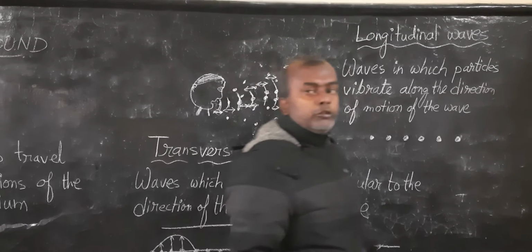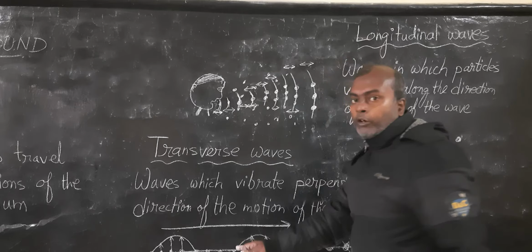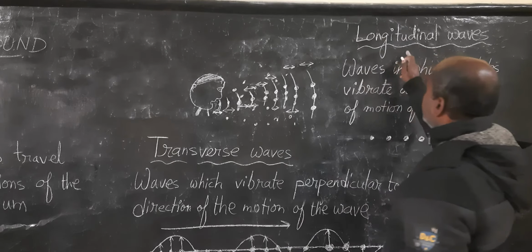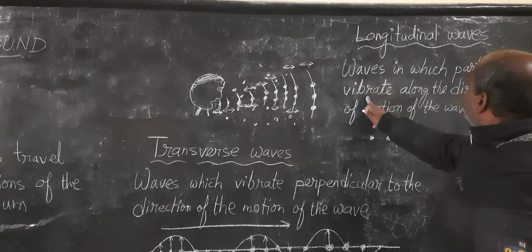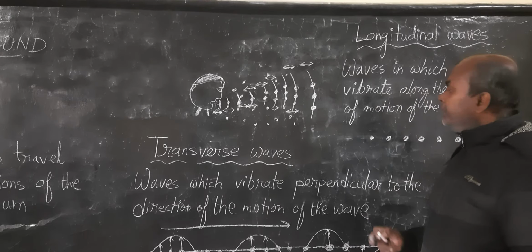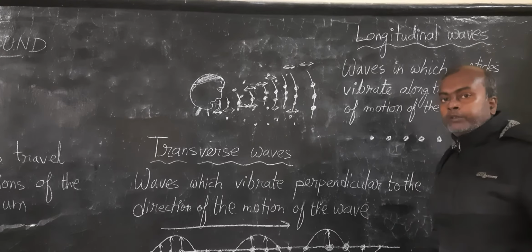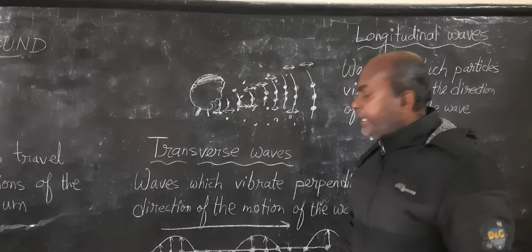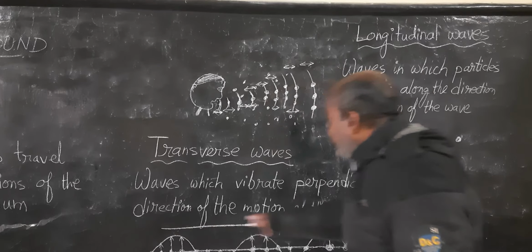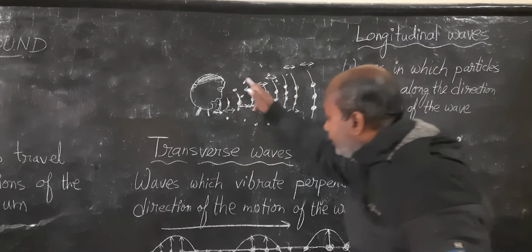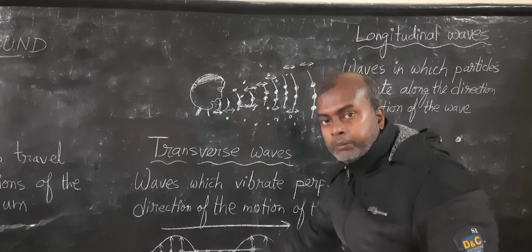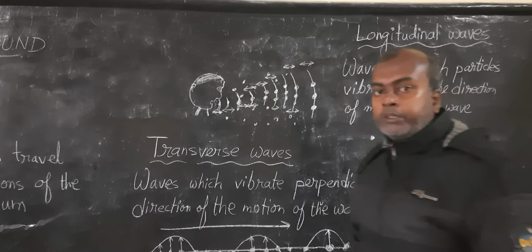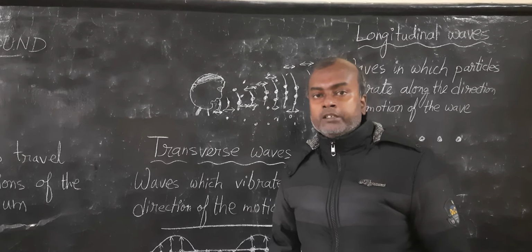Longitudinal wave is somewhat opposite to transverse wave. In this, the particles vibrate along the direction of the motion of the wave. Earlier we saw transverse wave, where the particles vibrate perpendicular. If the motion of the wave is this way, then the particles vibrate perpendicularly. Perpendicular means, as you all know, at 90 degrees.